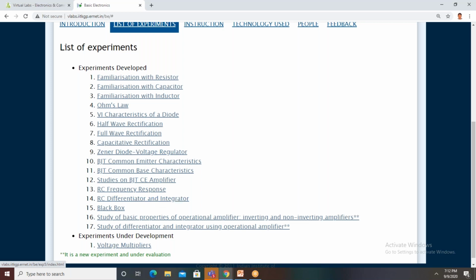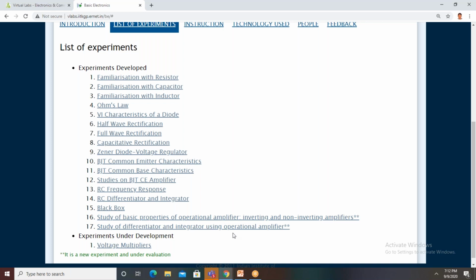First we will see the basic properties of inverting and non-inverting amplifiers. This is a very important concept to know for the linear IC applications course. This is the basic one. In our linear IC applications, whatever circuit diagram you construct or design, the circuit is either in inverting mode of operation or non-inverting mode of operation. Am I right, ma'am?